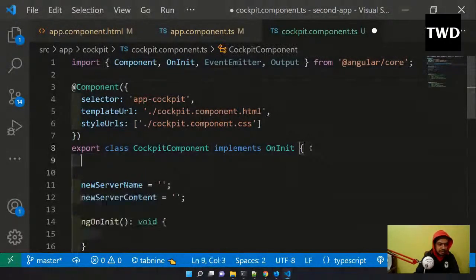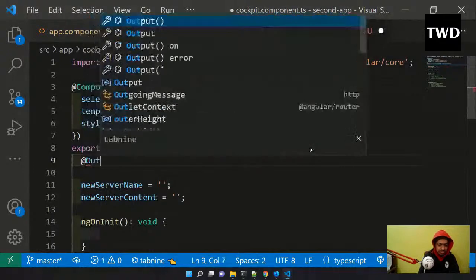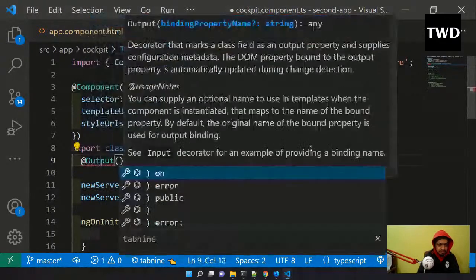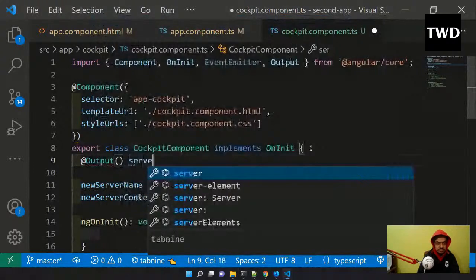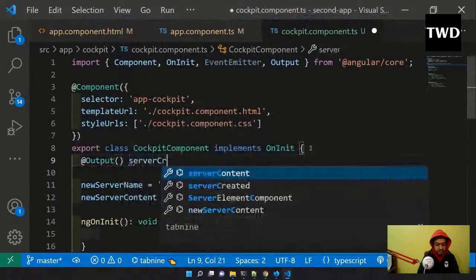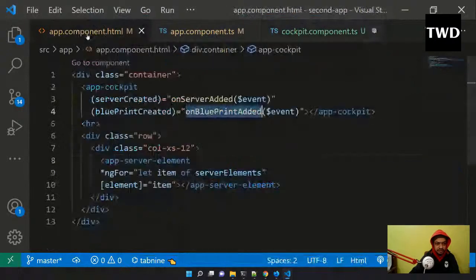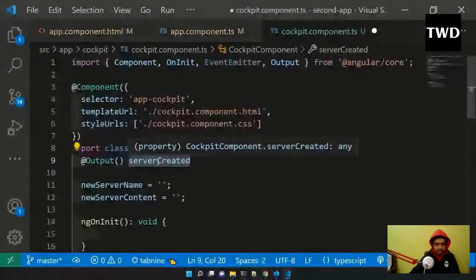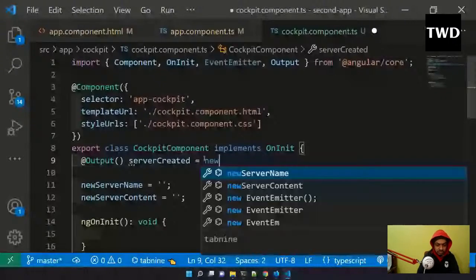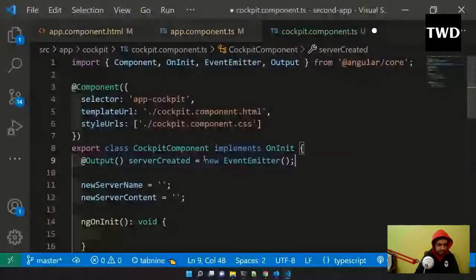Now here I will come and add output server created. So what is this server created? Server created equal to new event emitter.